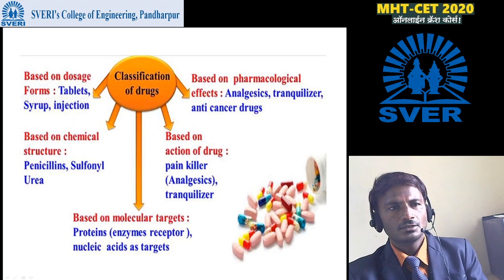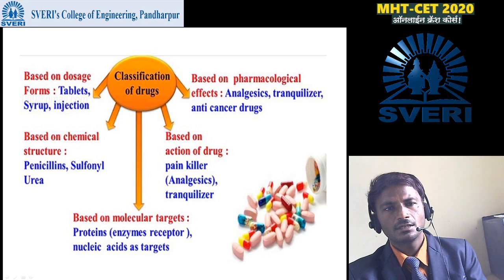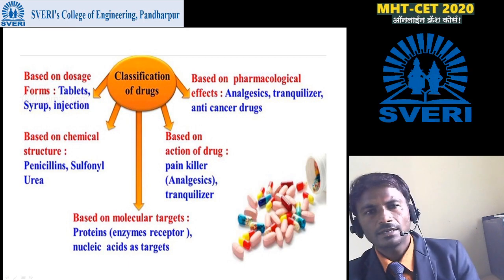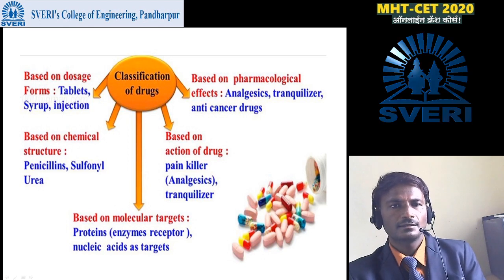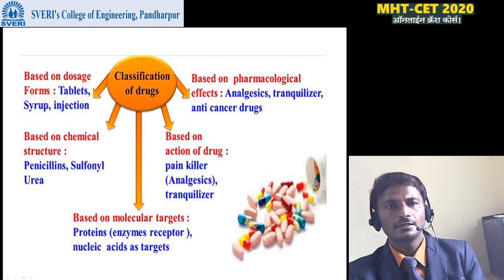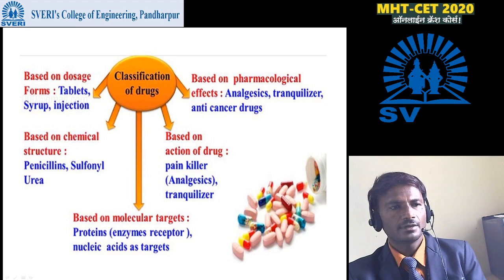Then, classification of drugs. Based on dosage or forms, for example, tablets, syrups and injections are classified on the basis of drug dosage. Based on pharmacological effects, for example, analgesics, tranquilizers and anti-cancer agents fall in the category of pharmacological effects.